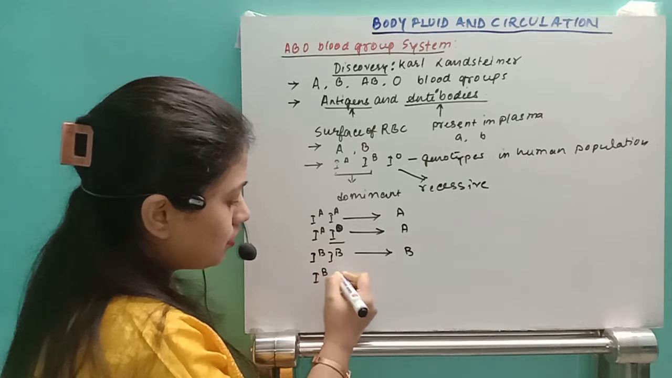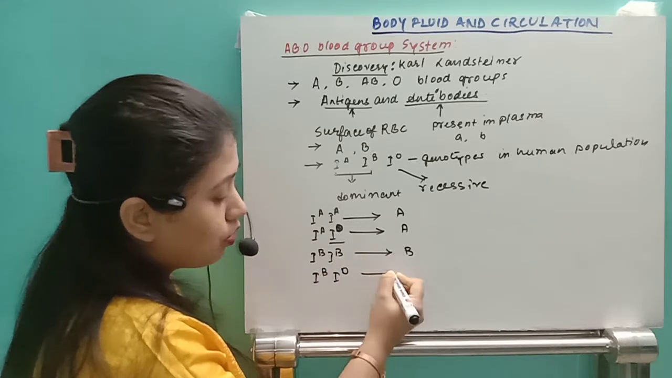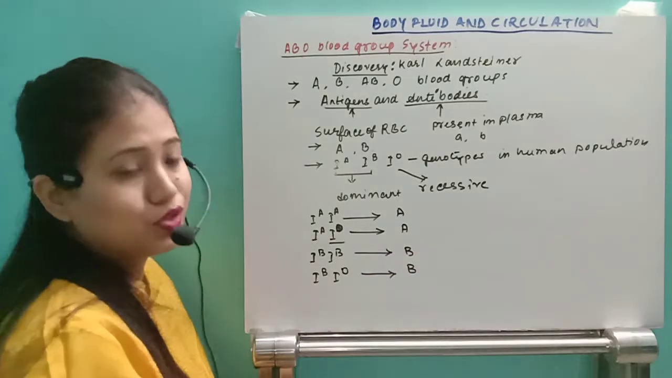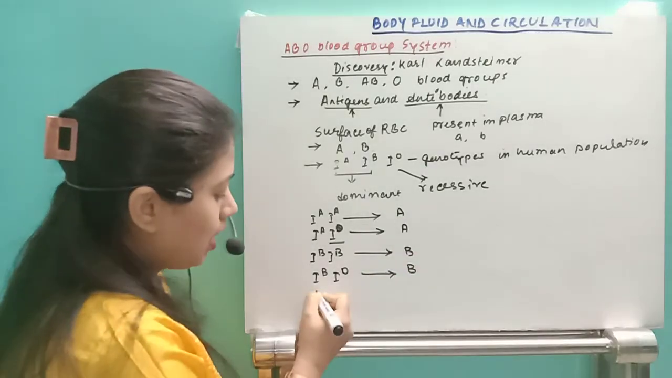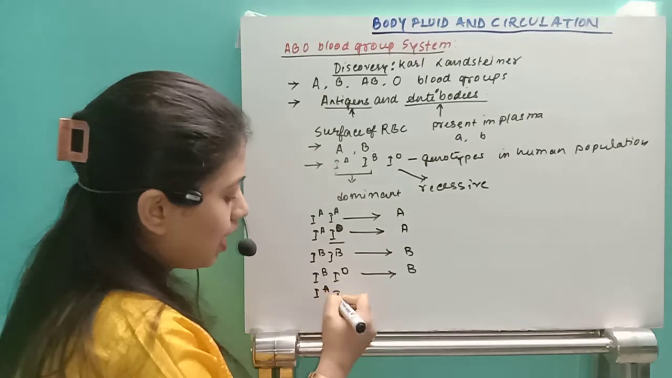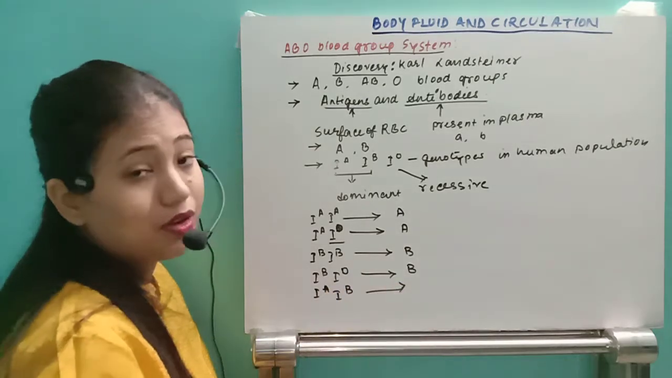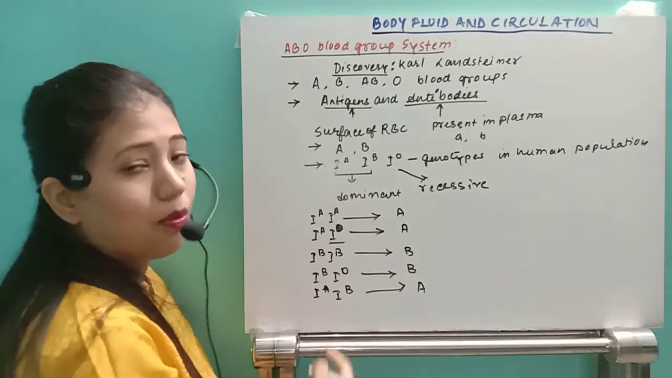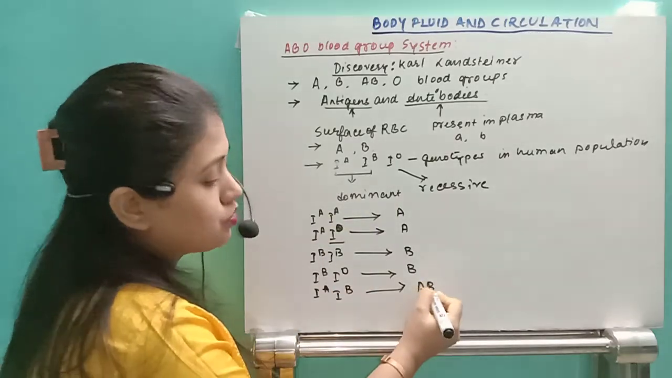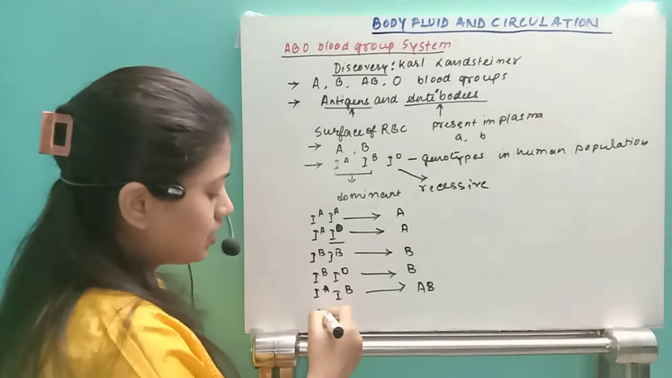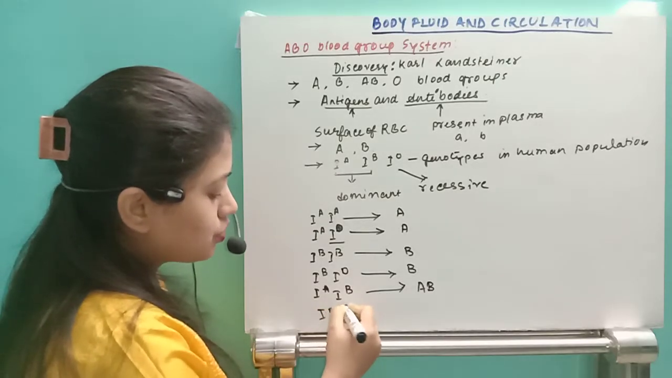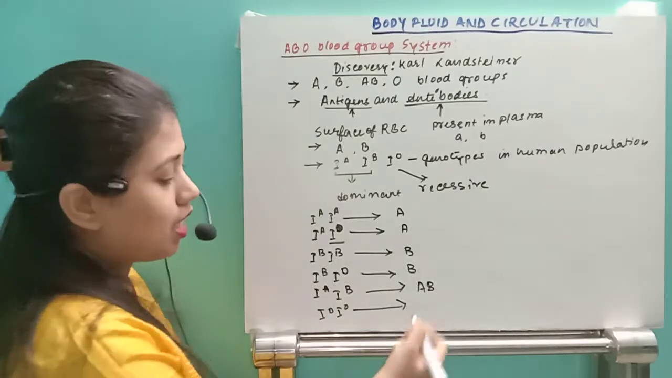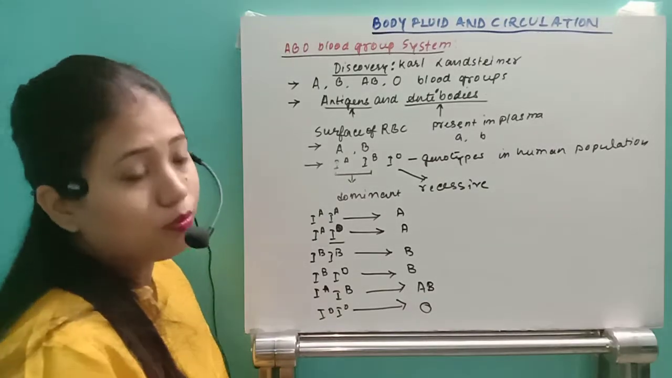or if that individual has IB and IO, that individual will also have B blood group. Why? Because this recessive gene IO is present. And if both IA and IB are present, then that individual will have AB blood group. Both A and B are dominant genes, right? So that's why that individual will have AB blood group. And the recessive can express the characteristics only if both genes are recessive. That means IO and IO, then the individual will have O blood group.